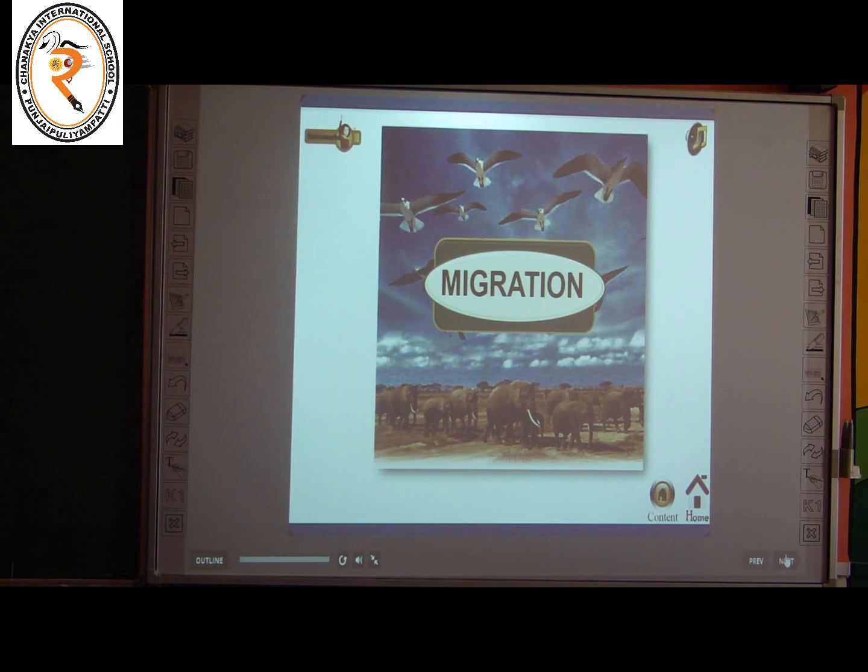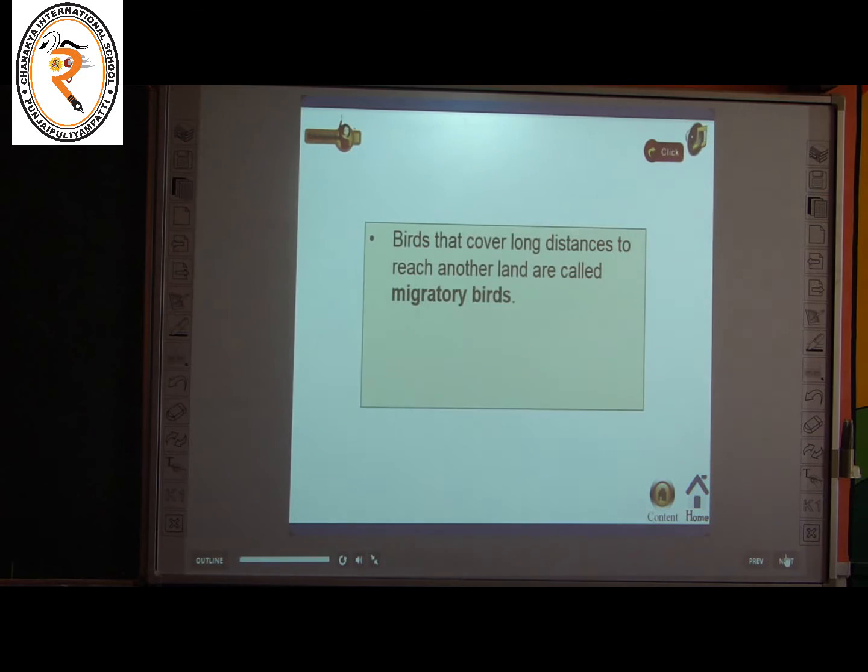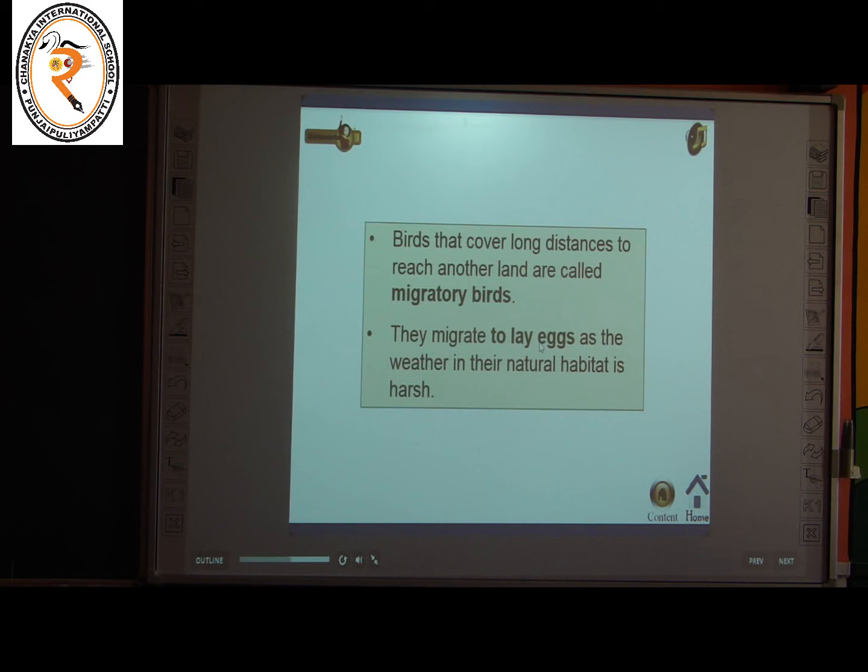one place to another. Because of changes in climatic conditions, animals like elephants and birds can move from one place to another. That is called migration. Okay. See the next one. Birds that cover long distances to reach another land are called migratory birds. Make a note of it. They migrate to lay eggs as the weather in their natural habitat is harsh. So they are called migratory birds.